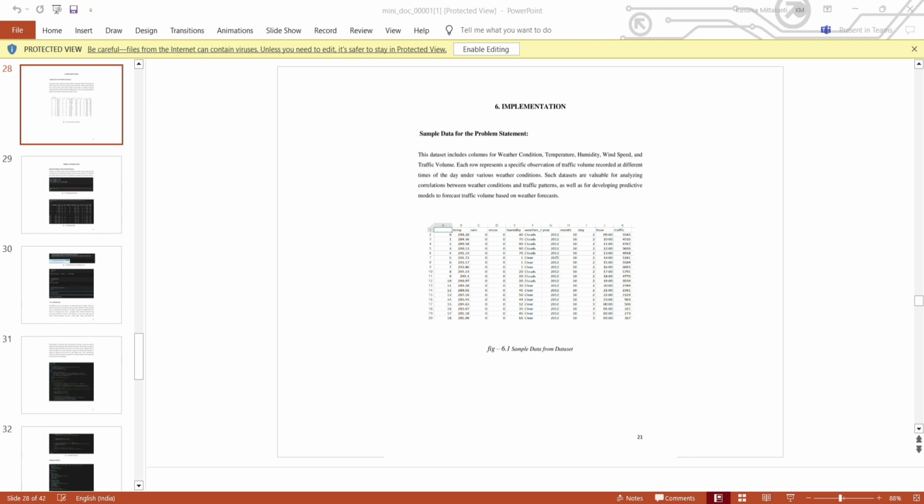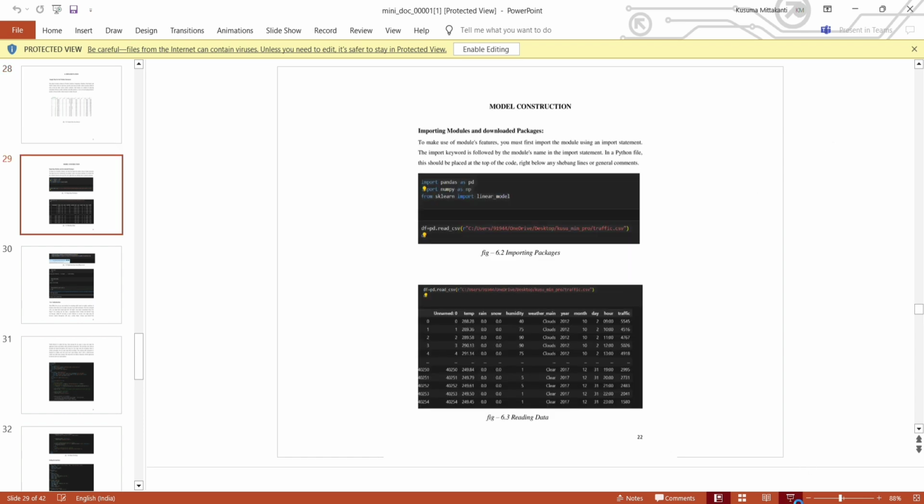So, coming to the implementation, for this project we have to take the data set which includes columns for weather conditions like temperature, humidity, wind speed, and traffic volume. Each row represents a specific observation of traffic volume recorded at different times of the day under various weather conditions. So, we have to construct a model.